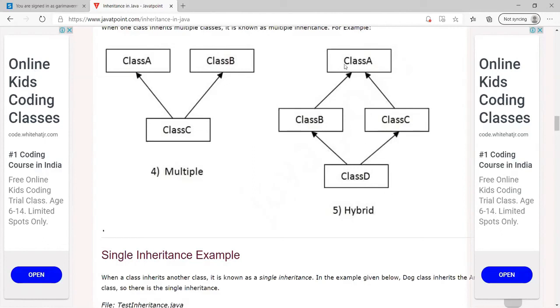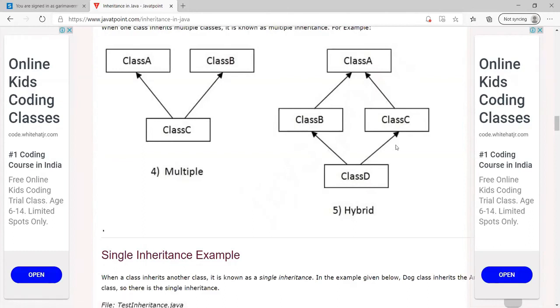If you only look at the left side part, class A, class B and class D, it is multi-level inheritance. Similarly, if you look at the right part, class A, class C and class D, here also what is happening? Multi-level inheritance is happening. So it is basically a combination of more than one inheritance. That is why it is called hybrid inheritance.